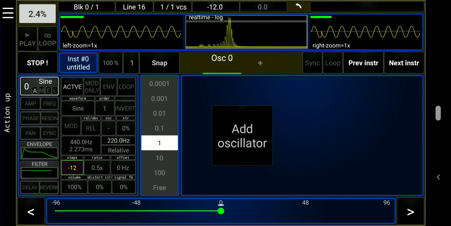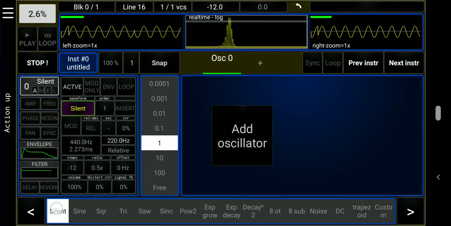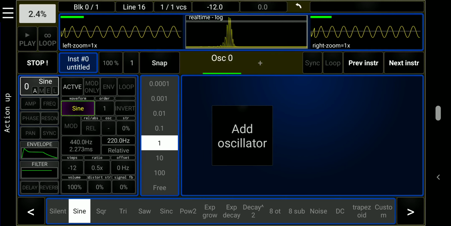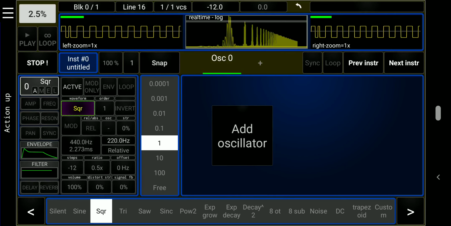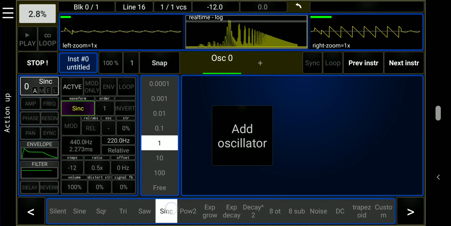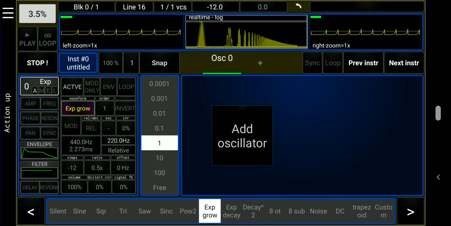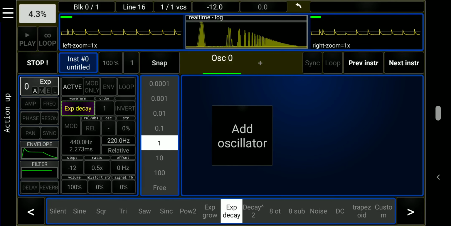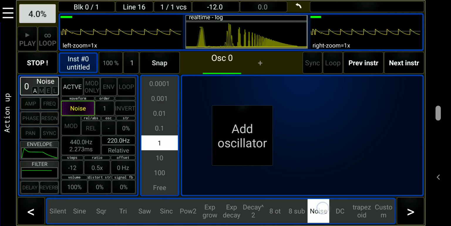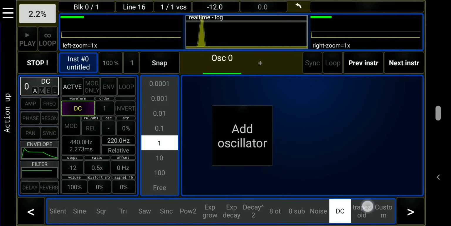There are several waveforms available: silent, sine wave, square wave, triangle, sawtooth, a sinc function, a few exponential functions that are useful for modulation, noise, DC, and trapezoid.